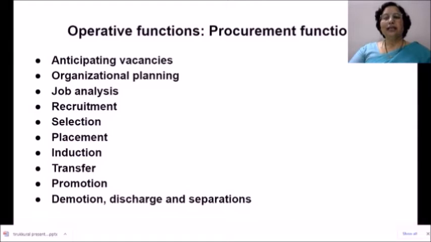Many organizations may have more than one branch, and if there are many branches, the transfer from one branch to the other as per the needs of the organization is to be taken care of, and this becomes procurement function of the HR department. Then promotion and demotion, these are also procurement functions. What is the performance of a particular employee? Accordingly, he can be promoted or demoted. When the organization does not need a particular employee, then separation also becomes the responsibility of HR department under this procurement function. Let's see the next operative function now.